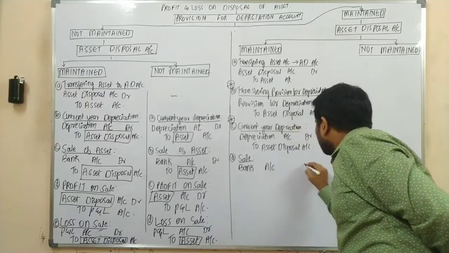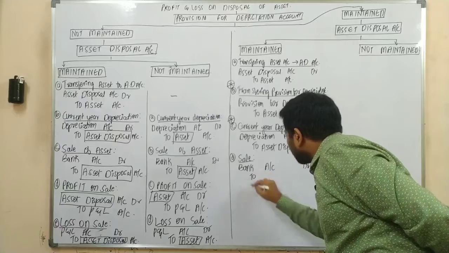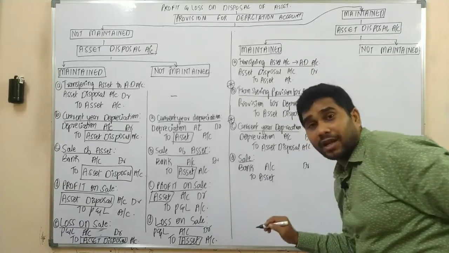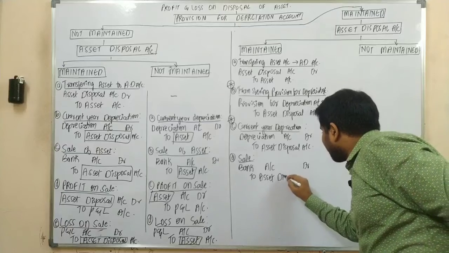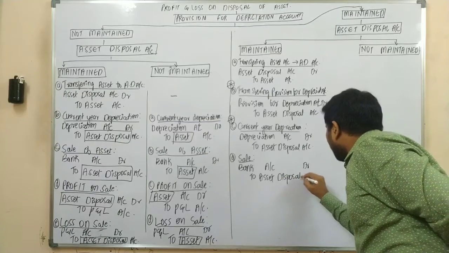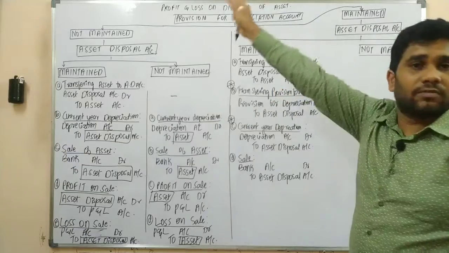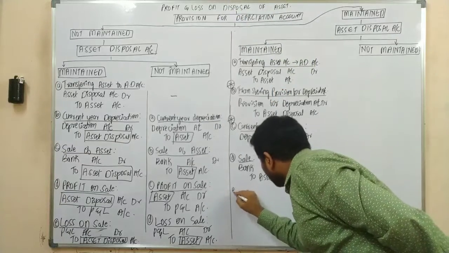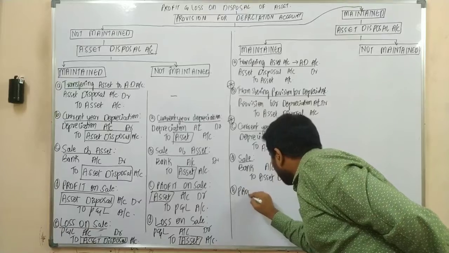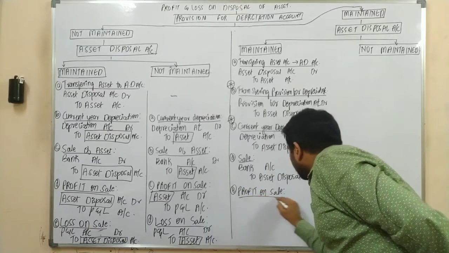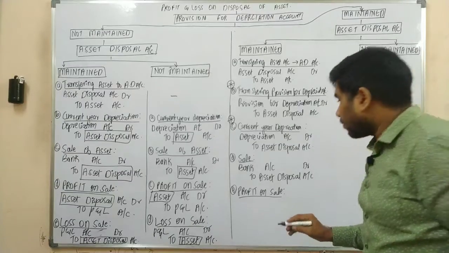bank account debit to asset or asset disposal? Asset disposal. Why not asset account? Because your asset account was already closed and it was already transferred. Next one. Profit on sale. So upon profit on sale of asset, what is the journal entry?